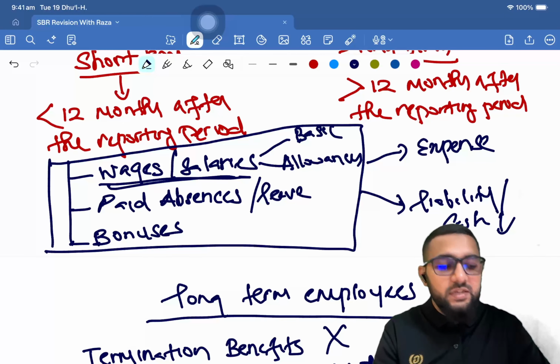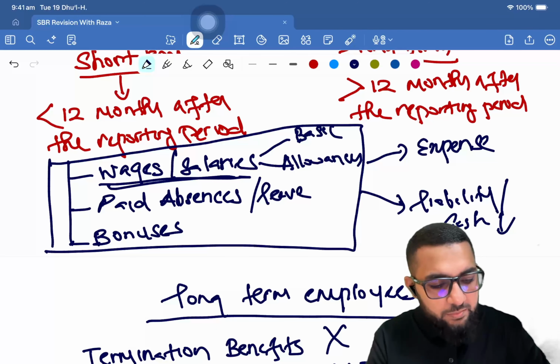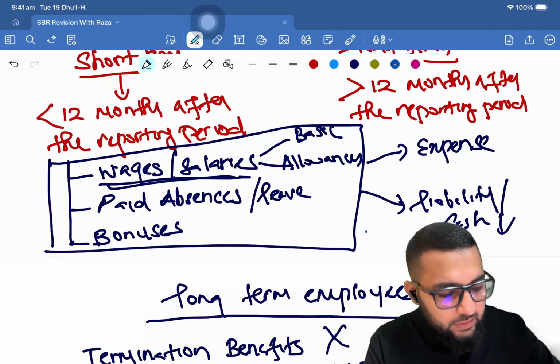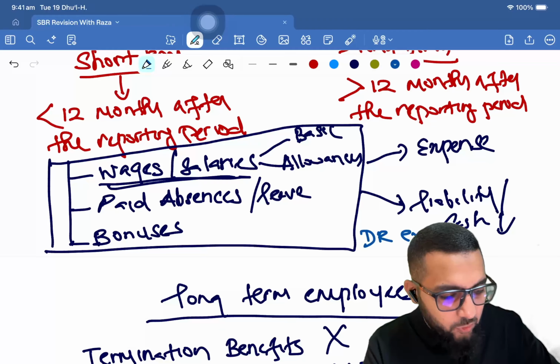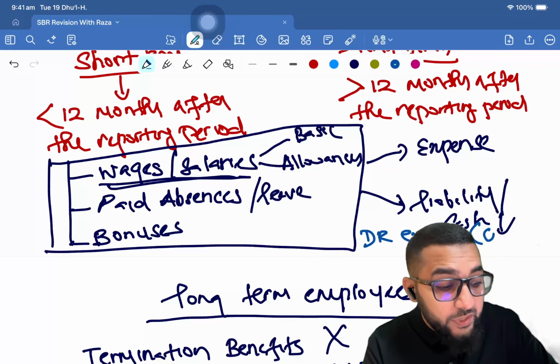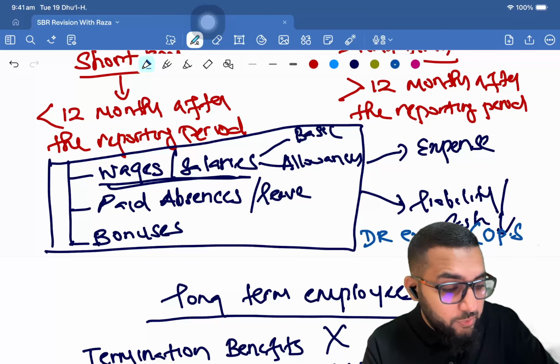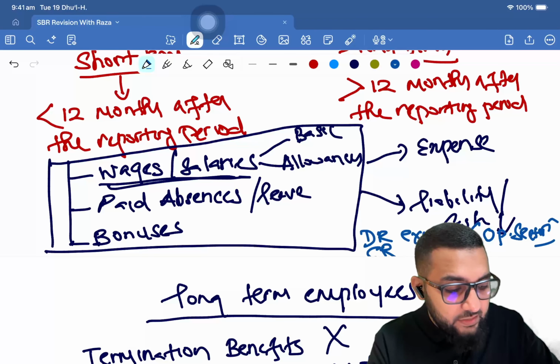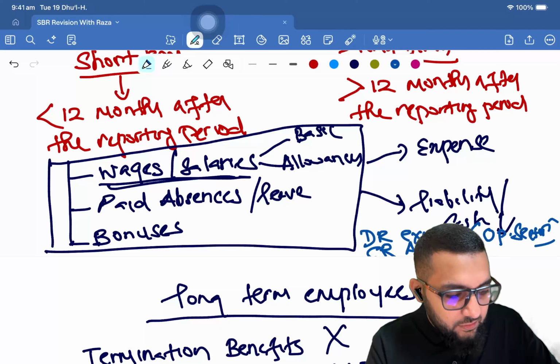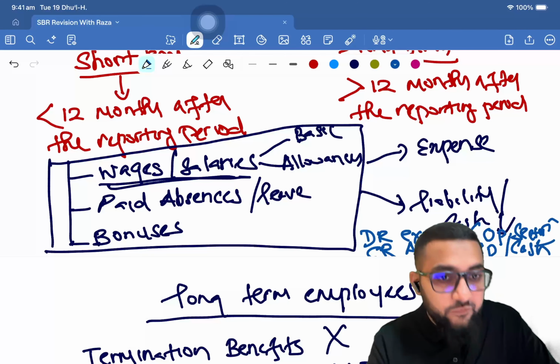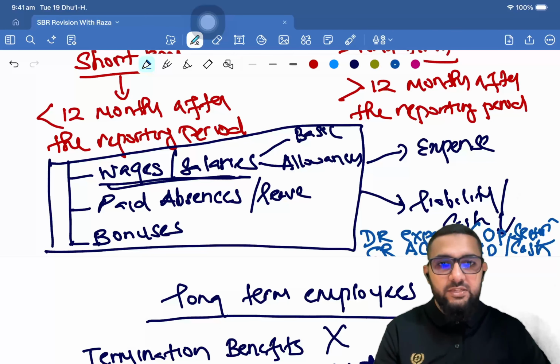Okay? So, how does the double entry work? Debit, employee expense. This goes under the operating section of the statement of profit or loss, and credit, accrued expense or cash if you've settled in cash.